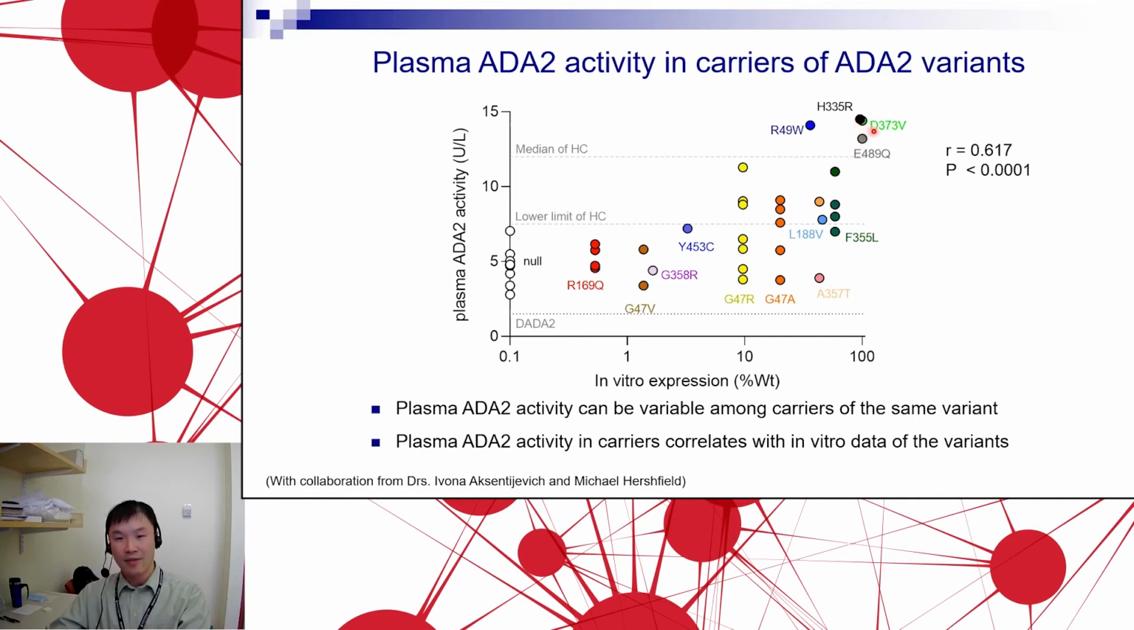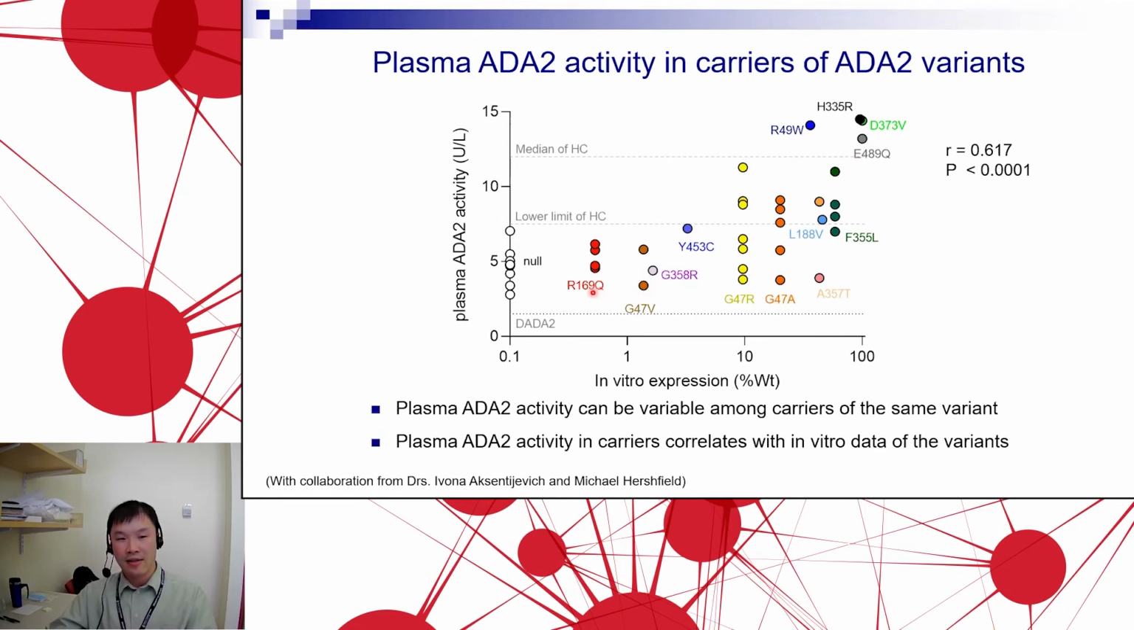So these, for example, H335R found in 1 in 3 people, and D373V as well as E49Q that have really minimal impact on ADA2 function in vitro at least. And all of these carriers tend to have ADA2 plasma activity in the normal healthy control range, slightly above the median of healthy controls. And so looking at this, there's a general trend.